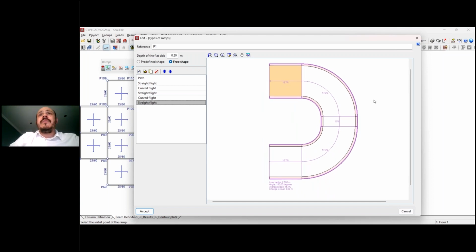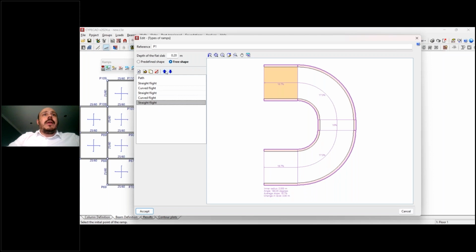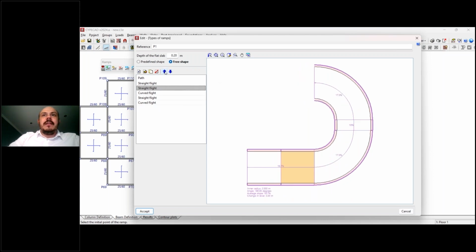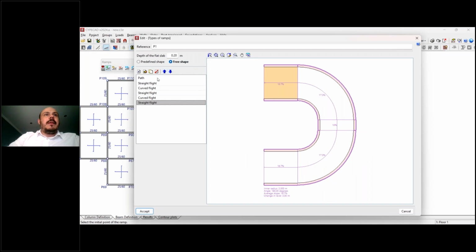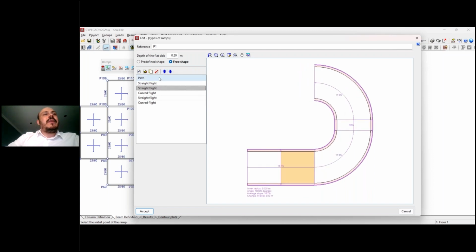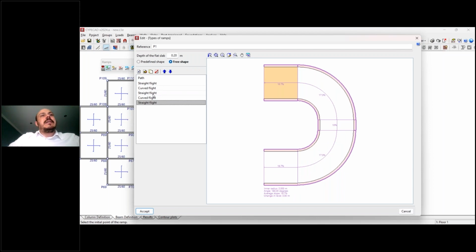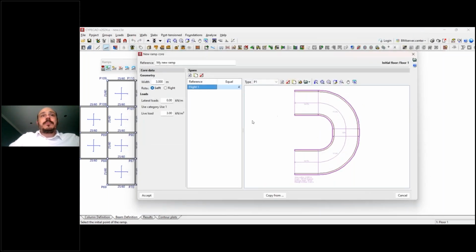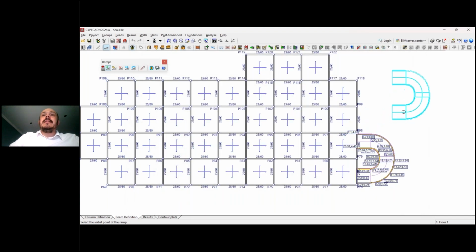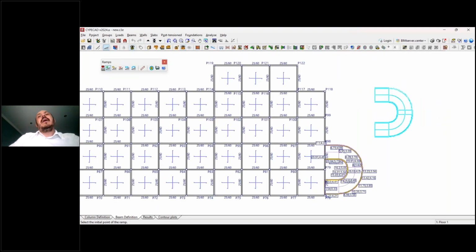So it's very easy to create this combination of flat slabs, or these combinations of flights. You can also move the position of these flights here and combine them if you want. If you add one of them in one specific position and then would like to change it, there is no problem. You can use these blue arrows to change the list and create the geometry of your ramp here. If I accept the ramp, it's going to be here, and then I can accept it, and I have the ramp available to be introduced in my structure.